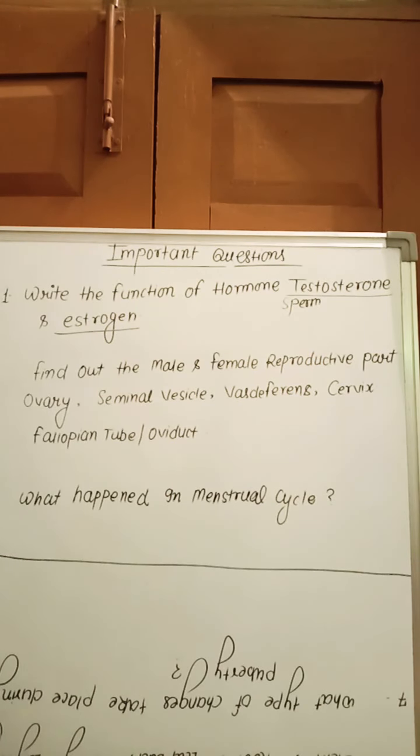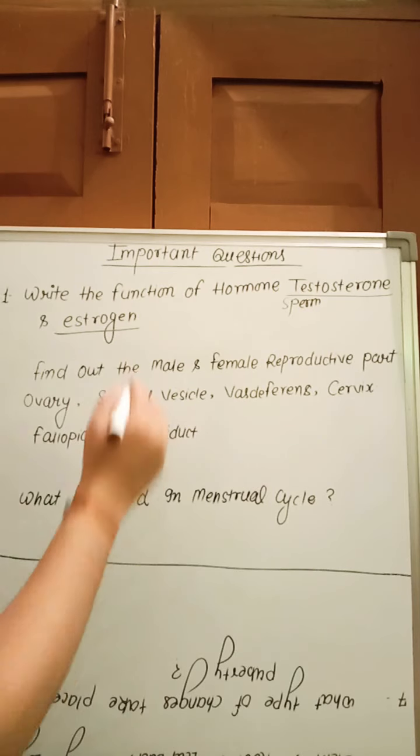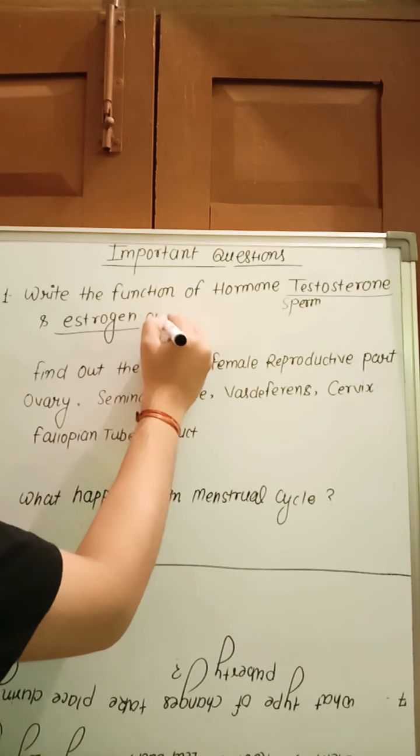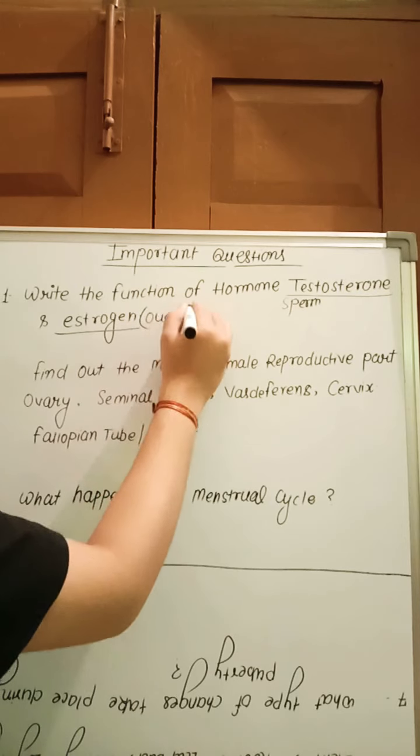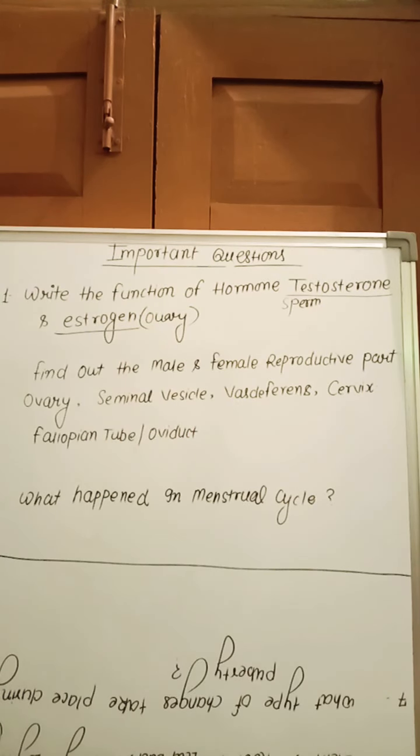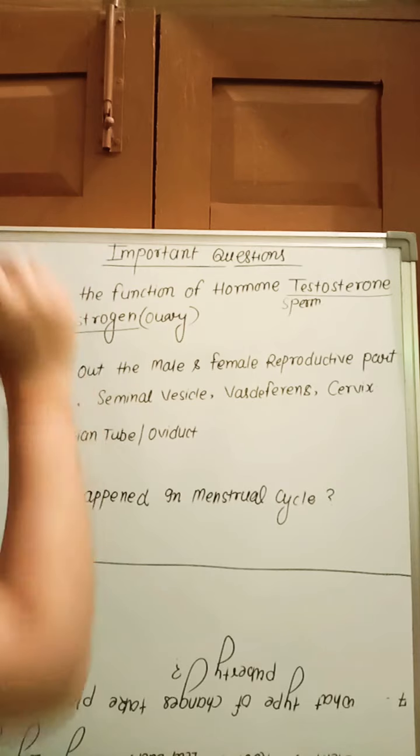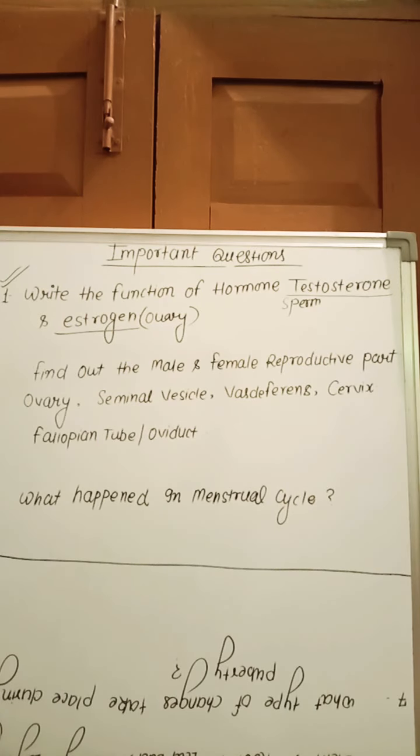Next, estrogen, that is the female sex hormone secreted from the ovary. What is its function? It plays a role in development of secondary sexual characters and reproductive organs in females. So that is the first question, very important. Second one: find out the male and female reproductive parts.